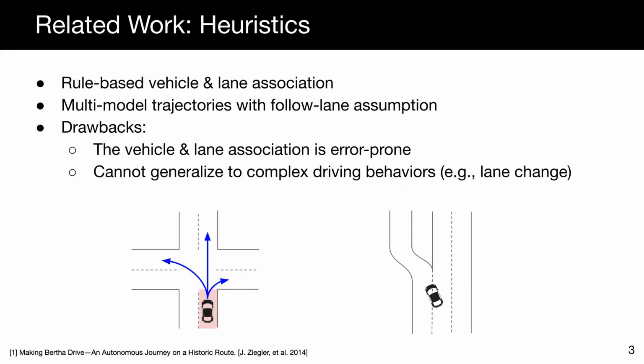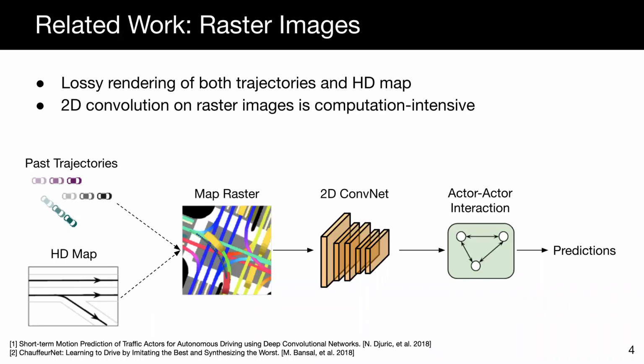An alternative is to jointly learn the map representation together with the actor trajectory. Towards this direction, previous methods mostly use raster image representation to encode past trajectories and HD maps together, and use 2D convolution to process them. Both data modalities are rendered in the same bird's eye view space to preserve the spatial information, while semantics are encoded with different colors. However, this brings information loss during rasterization. Also, 2D convolution is not efficient in processing graph structured data.